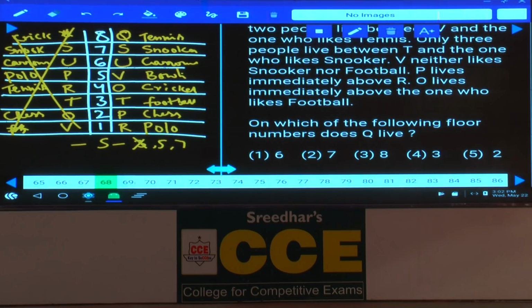Then question number 68, on which of the following floor numbers does Q live? As Q lives on floor number 8, that is choice 3.